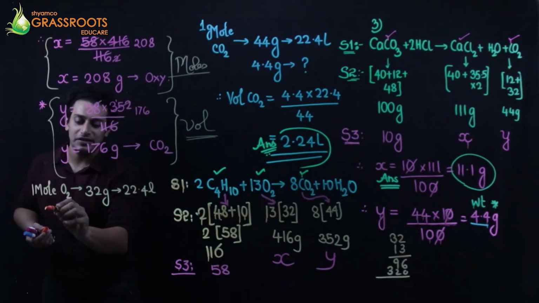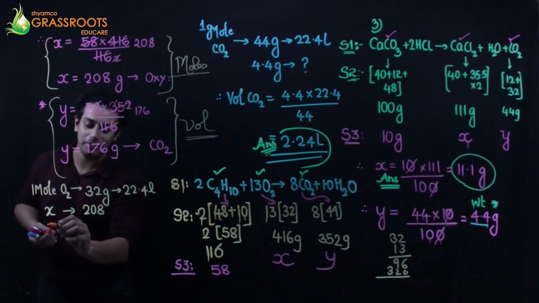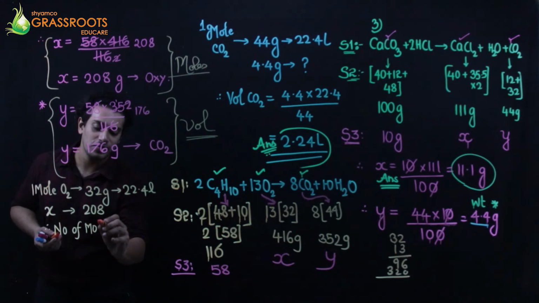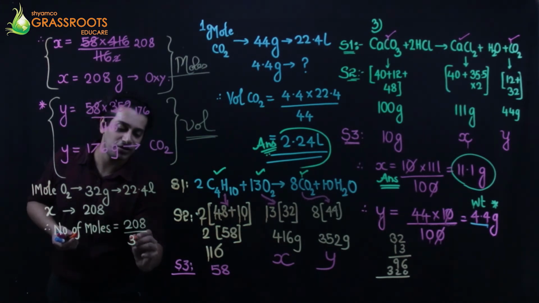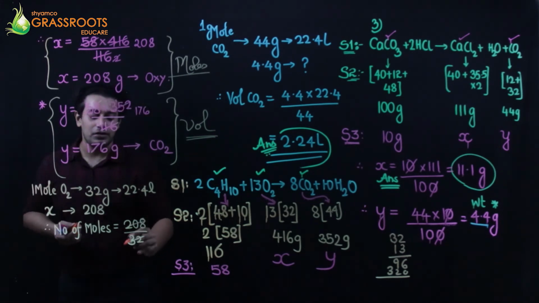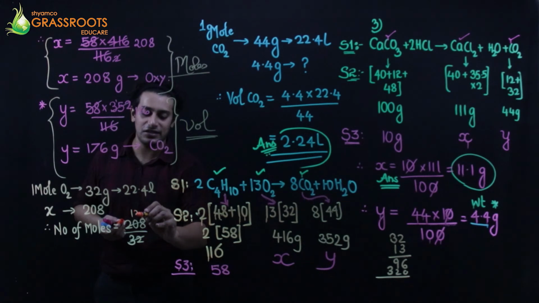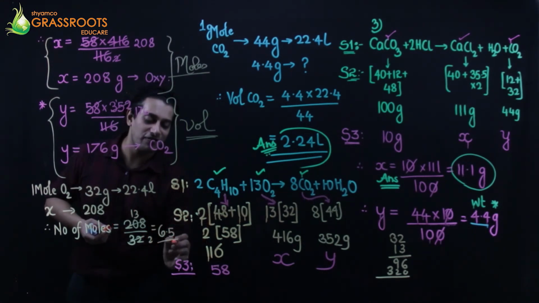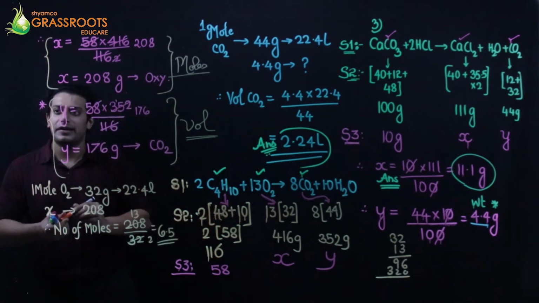जरूरत नहीं है. Then how many moles will occupy 208 grams? So you get number of moles is going to be 208 upon 32. 16 के टेबल में 16 ones are 16, 16 threes are 48, 16 twos are. The answer is 6.5 moles. 6.5 moles. Okay. And the second part,